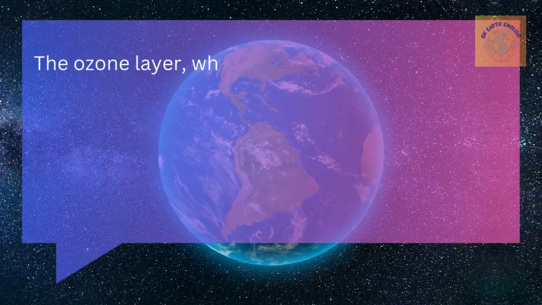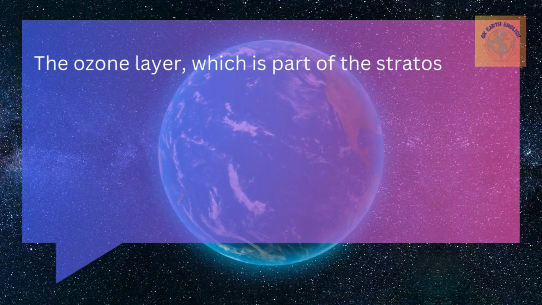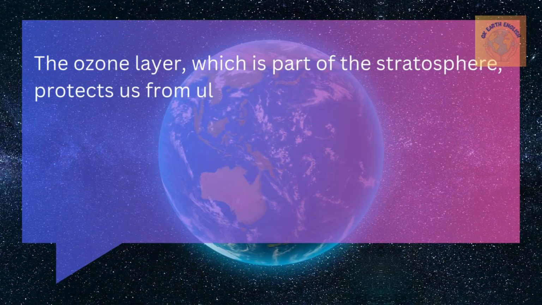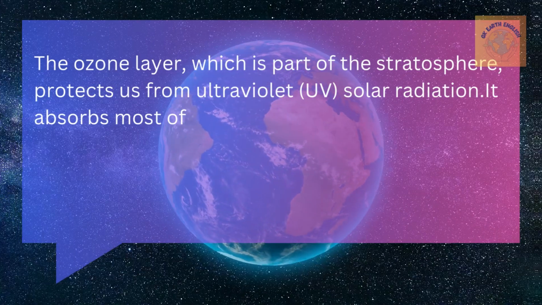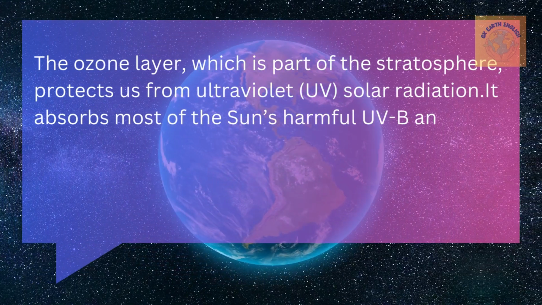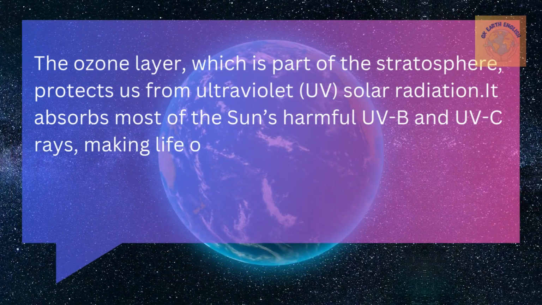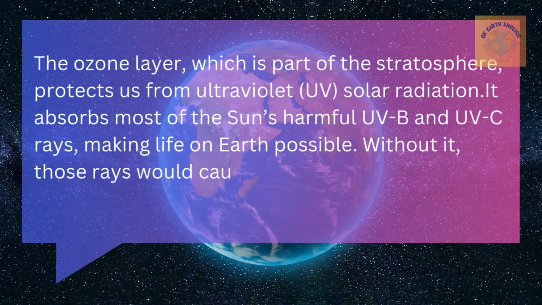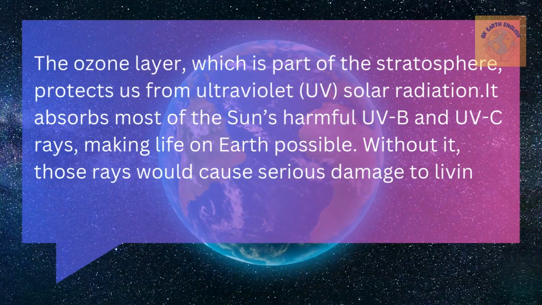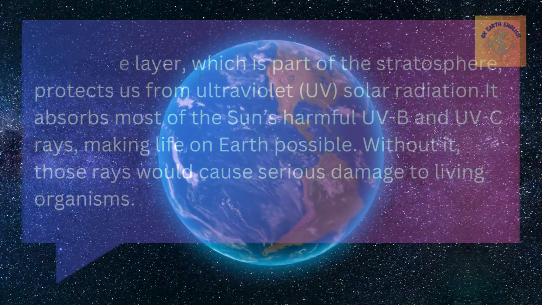The ozone layer, which is part of the stratosphere, protects us from ultraviolet solar radiation. It absorbs most of the sun's harmful UVB and UVC rays, making life on Earth possible. Without it, those rays would cause serious damage to living organisms.